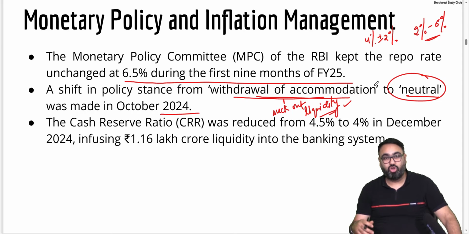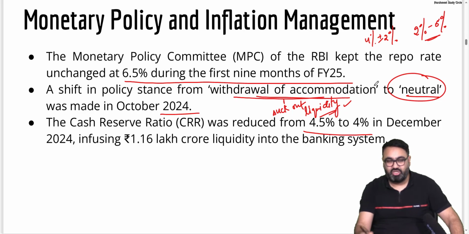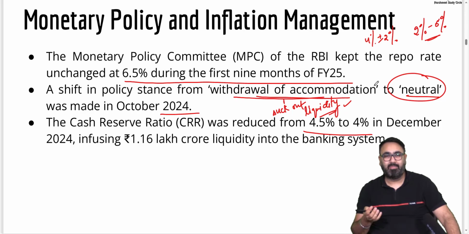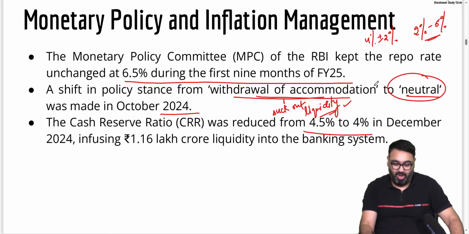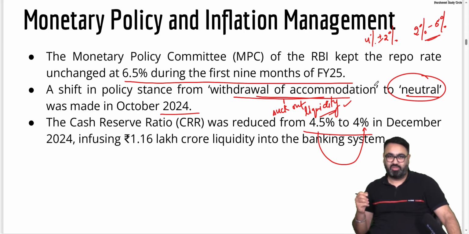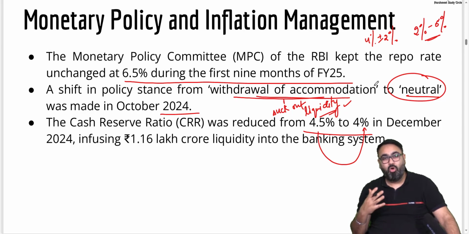Cash reserve ratio was also reduced. Now, as you know, cash reserve ratio means the amount of money that the banks have, which they are supposed to keep in cash, so that it can be used if there is an urgent withdrawal. When the RBI reduces this requirement, for example, RBI said that from 4.5% now you only have to keep 4% cash with you, means banks now have more money to give out the loans. That means it will increase liquidity in the market.